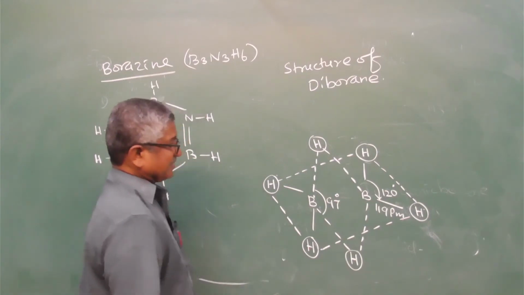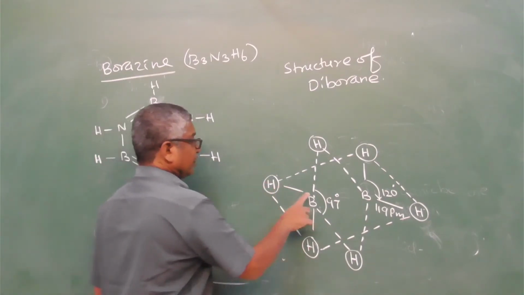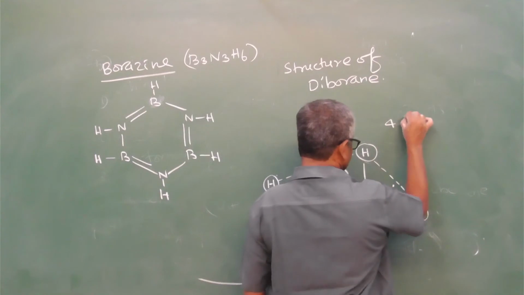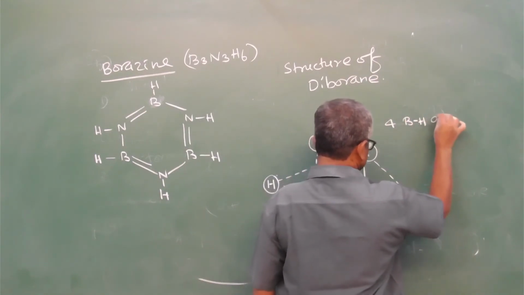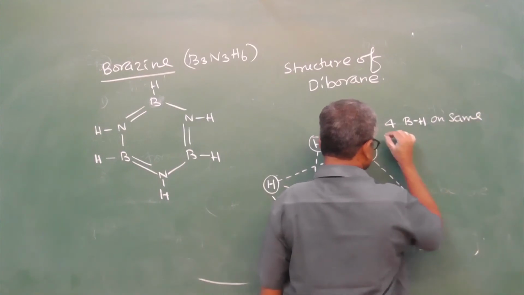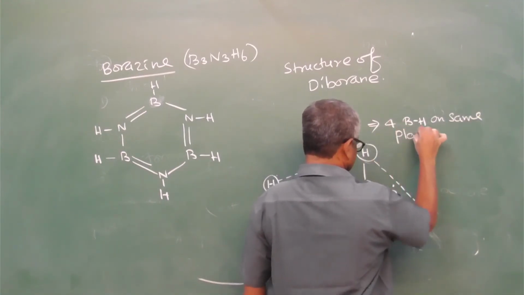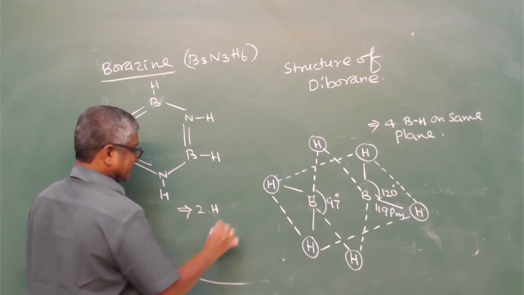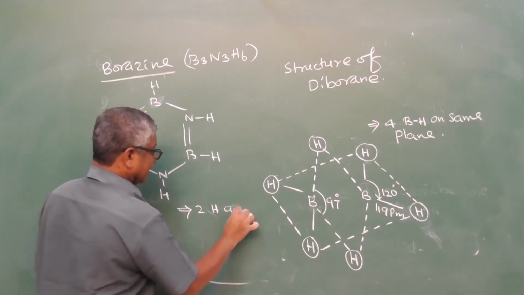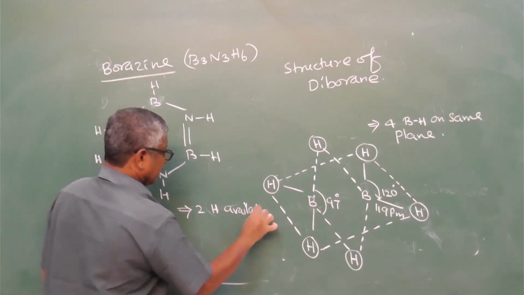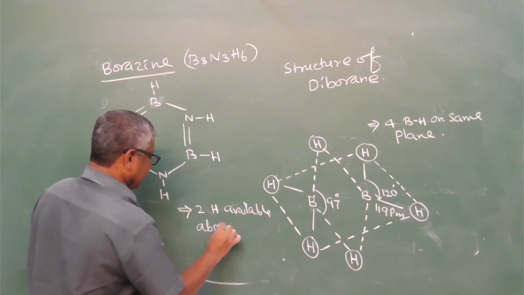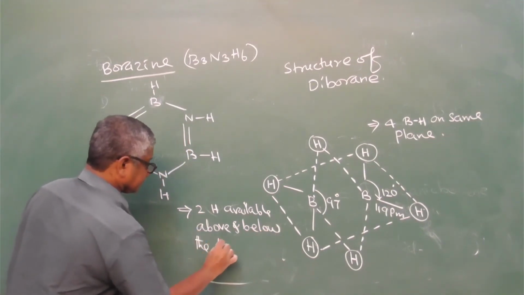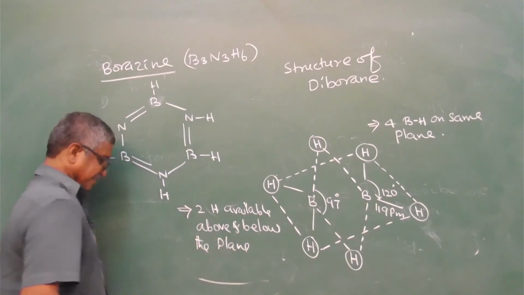So the bond length here. 4 BH are available on the same plane, 4 BH on the same plane, and 2 hydrogens available above and below the plane. Above and below the plane.